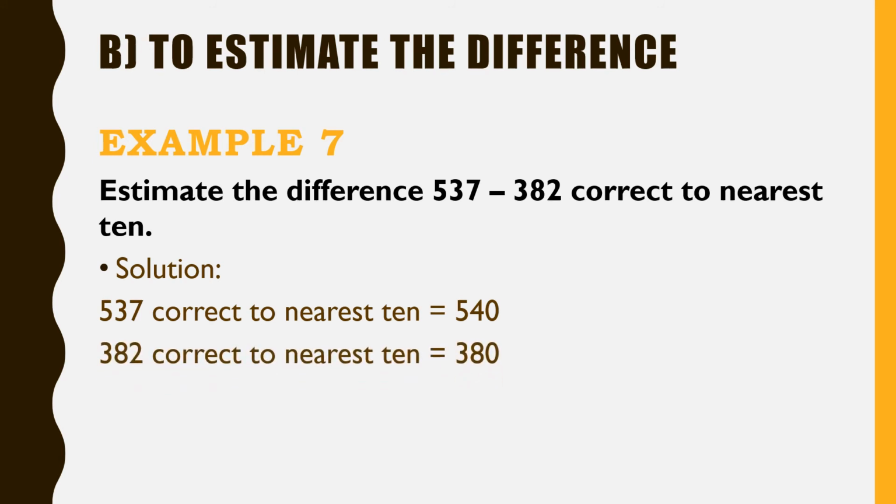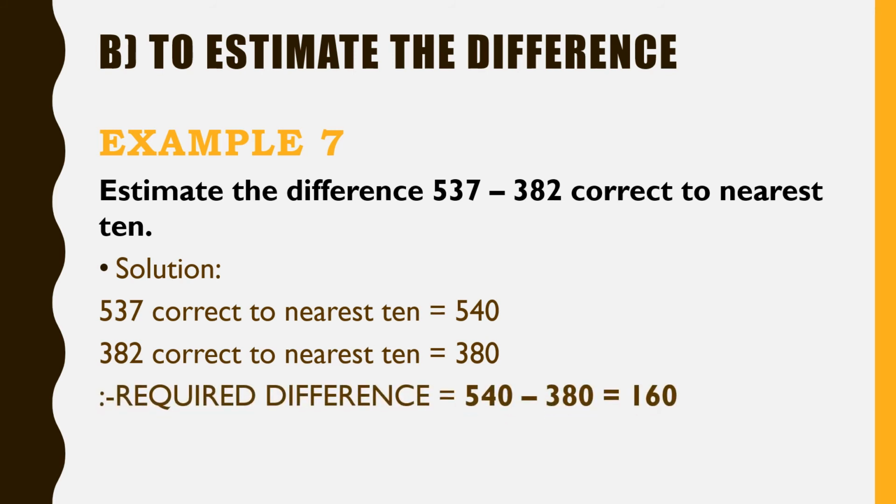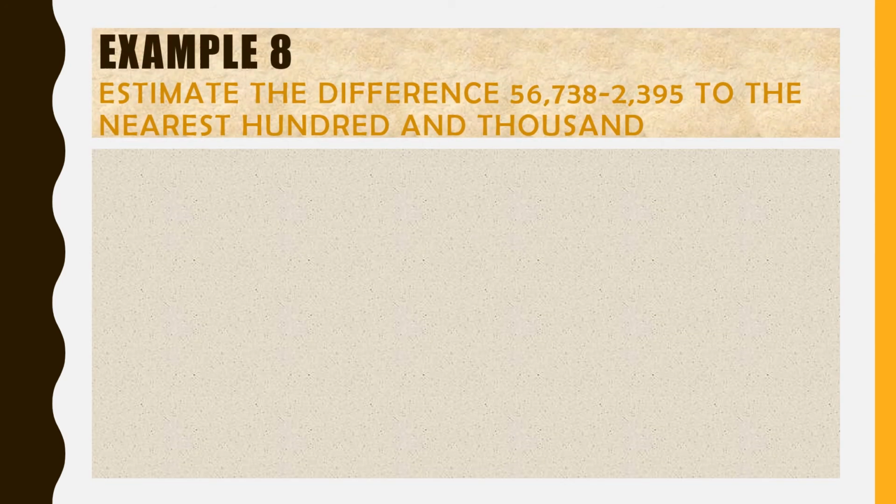382 correct to the nearest 10 equals 380. So our required difference is, what you need to do, 540 minus 380, that equals 160. Estimate the difference 56,738 minus 2,395 to the nearest 100 and 1000.